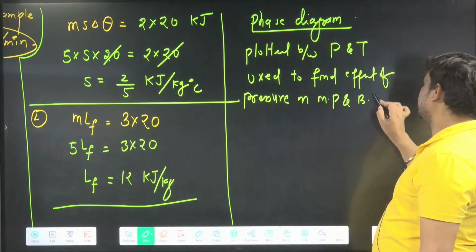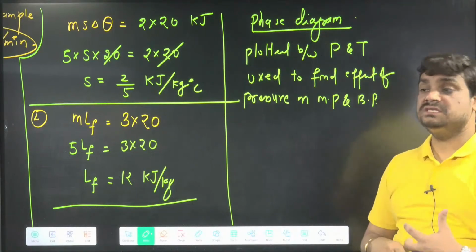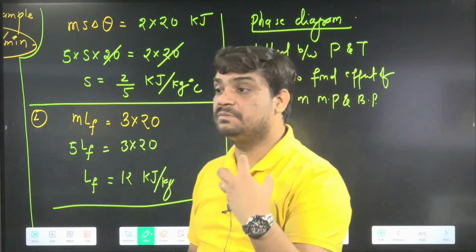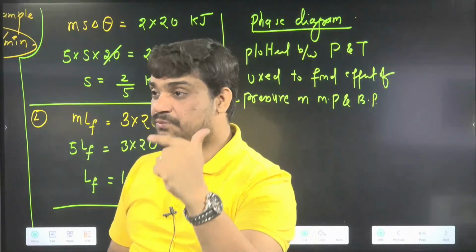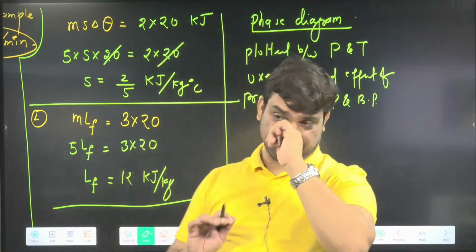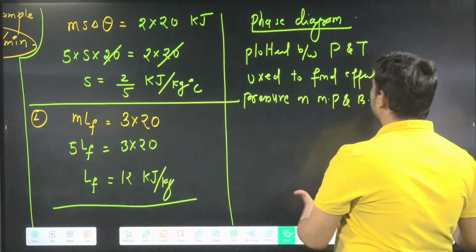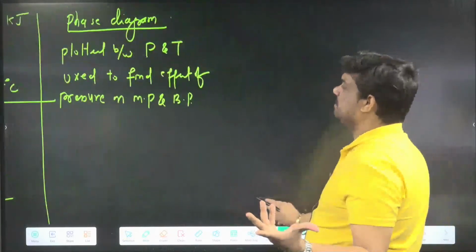This is the complete theoretical thing. If I change the pressure, then the melting point and boiling point will increase or decrease. We can remember using this phase diagram, or you can mug up also, that is your choice.